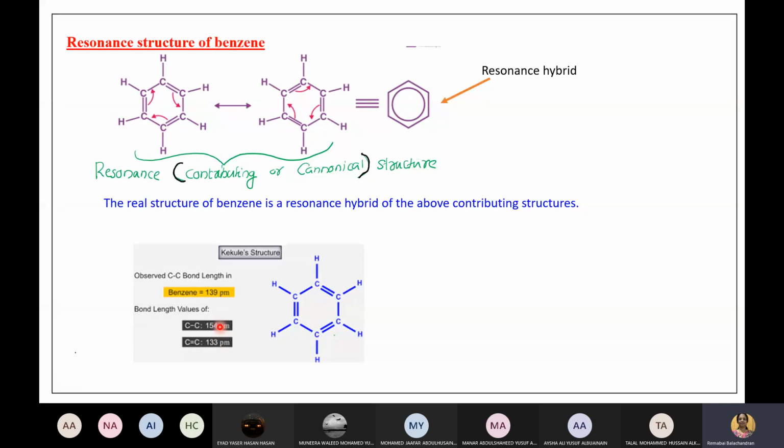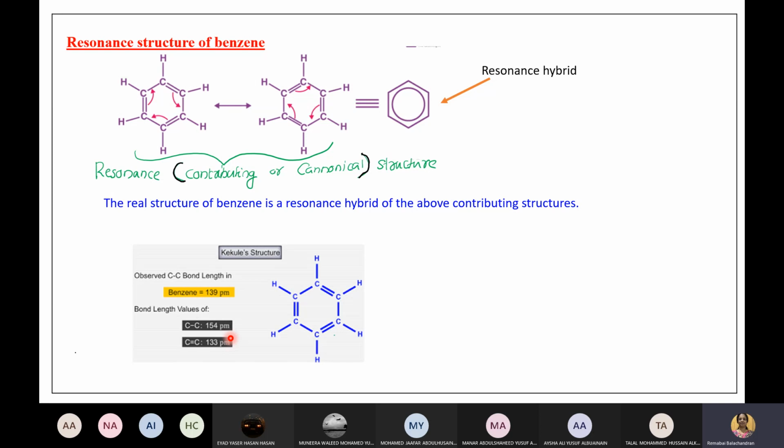So you are supposed to get 154 and 133 as we have single and double. But experimentally, if you find out the values, you can see the same bond length, and what is the length? 139. Did you understand what I'm telling? Everywhere there is the same bond length. If it exists like this, you should get two values. But actually you get only one value, in between that of single and double.